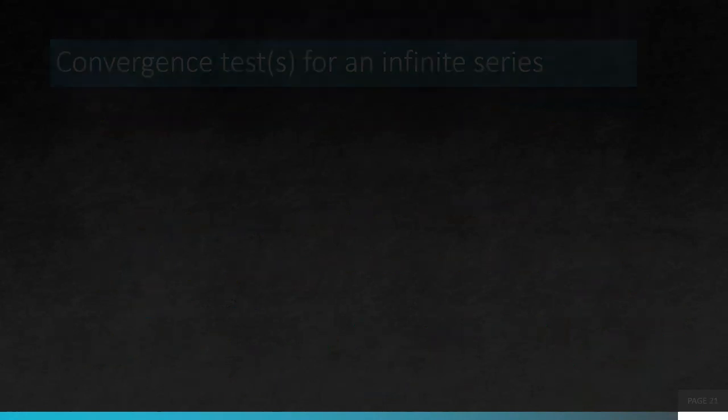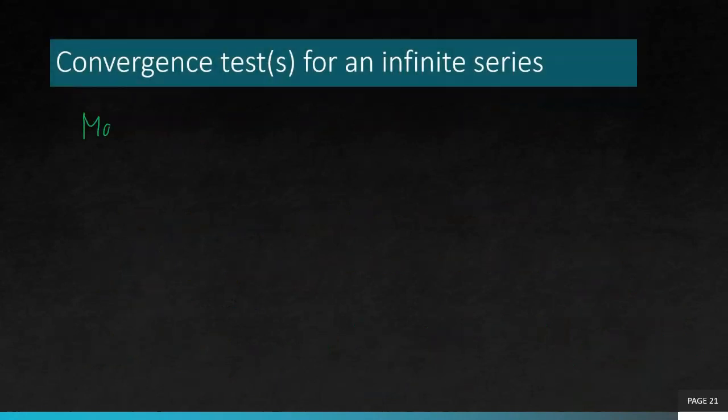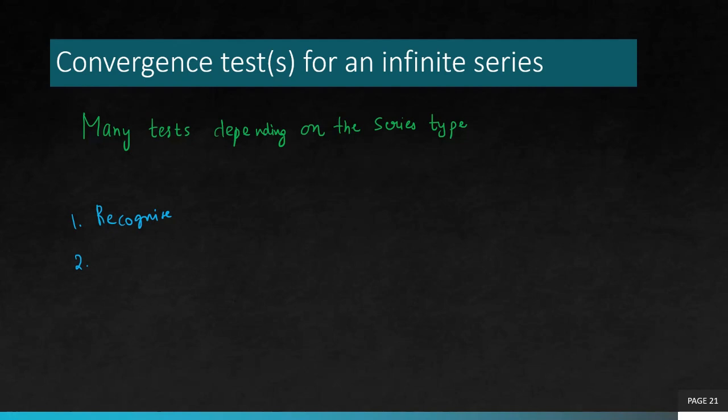So there are many tests for checking whether the series is convergent or not. And this really depends on what type of series is given to you. So the important learning point in this whole journey of series is going to be recognizing the type of series which is given to you. So that's going to be your step number 1. Do you recognize a series to be of a particular type? And then if you recognize, then use a particular test.